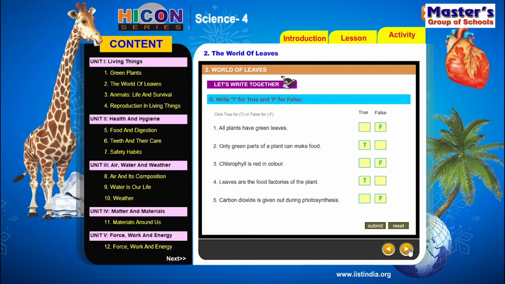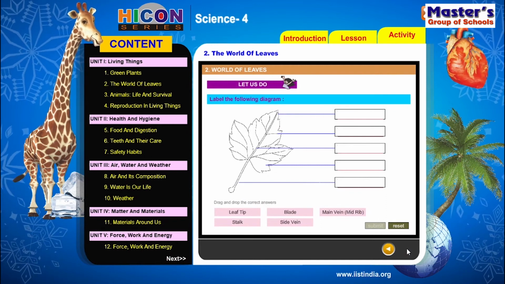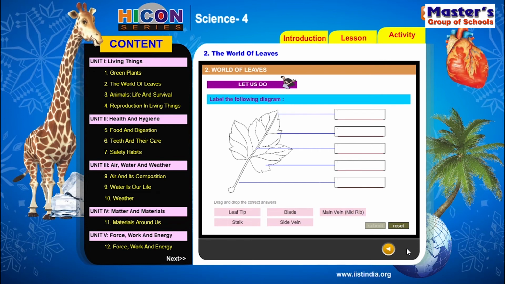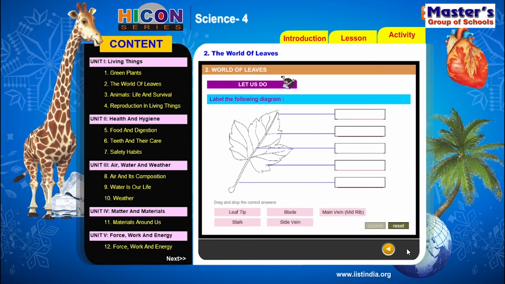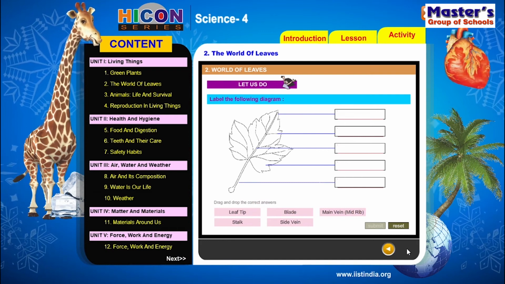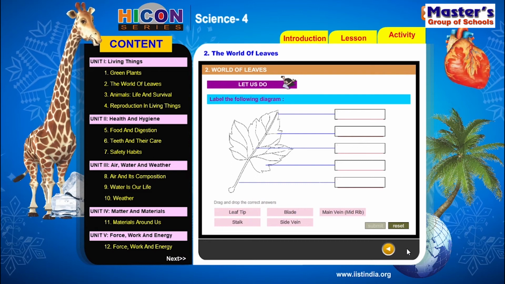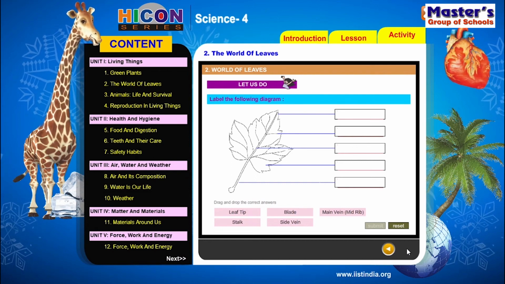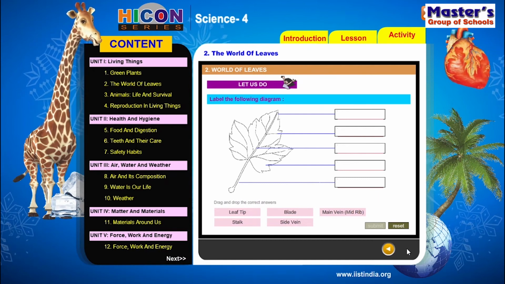So let us go to the next part in the activity section. So children, see, label the following diagram. Children, they have given a leaf diagram. Now we have to label the parts of the leaf. We have already discussed the different parts of the leaf. The different parts are also given under the diagram. Now we have to choose the correct part for each one.